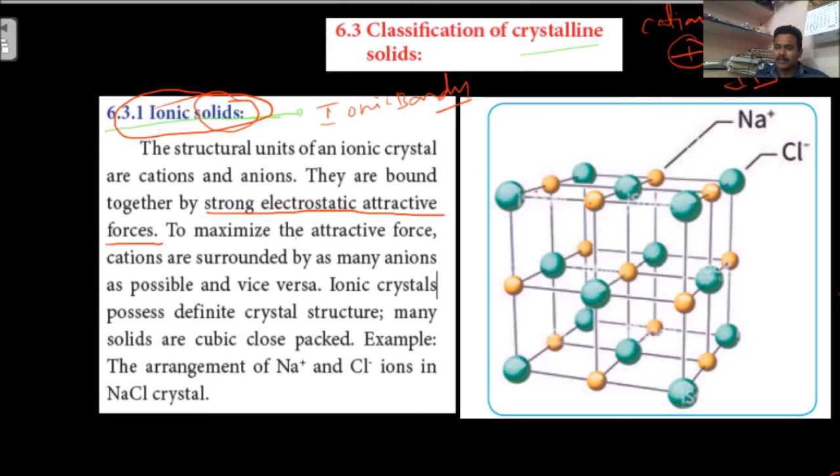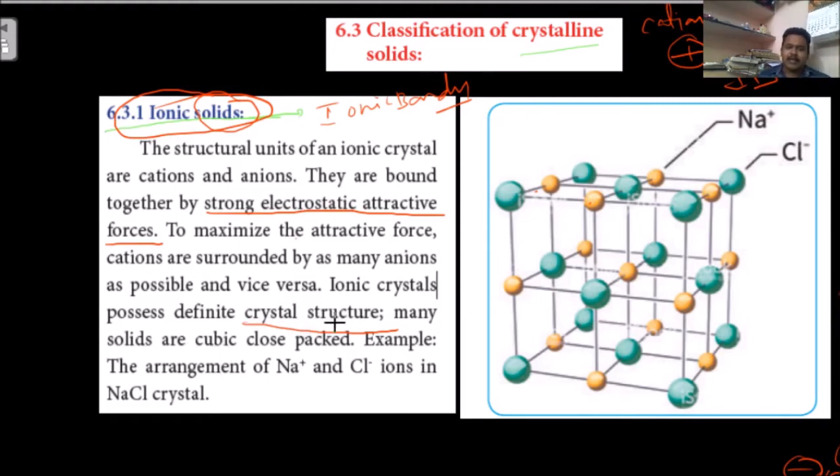Suppose one cation is there, it is surrounded by negative ions. Only then there will be attraction. Because of that, an electrostatic force of attraction develops, so ionic bonds get developed. Based on that, the ionic solid forms. These ionic crystals possess a definite crystal structure. All the ionic bonds give ionic crystals, which we can call a crystal structure.